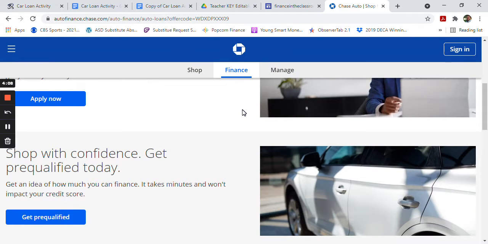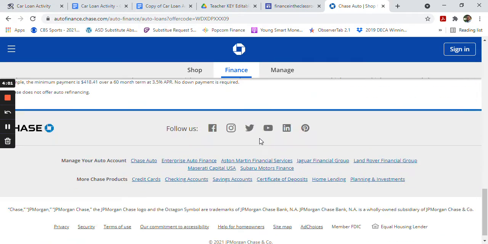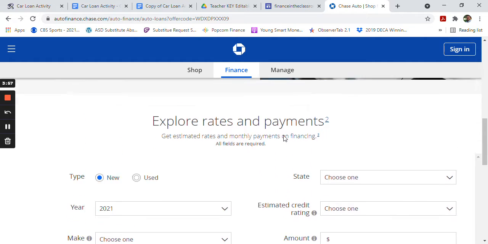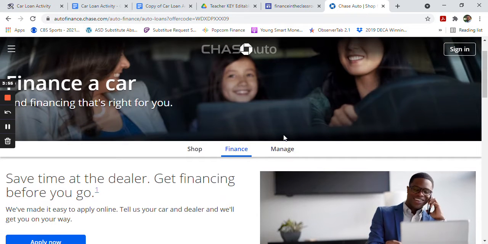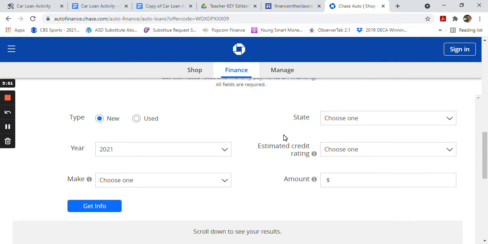Once we get up here, we're going to try to look around and try to find some rates and some information, things like that. I may pause the video here for a little bit, but basically, you just want to find a listing of what their rates or their APRs are going to be.